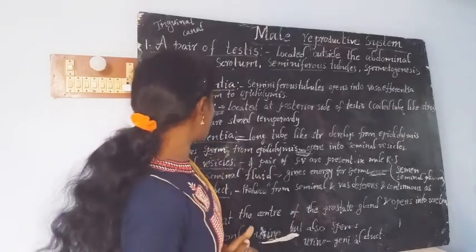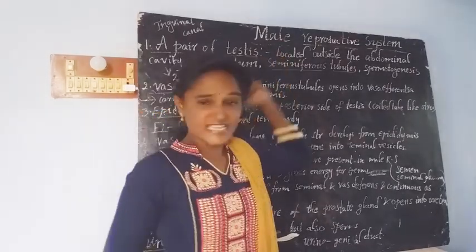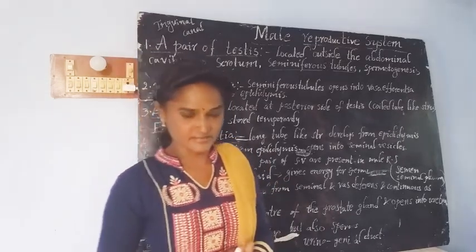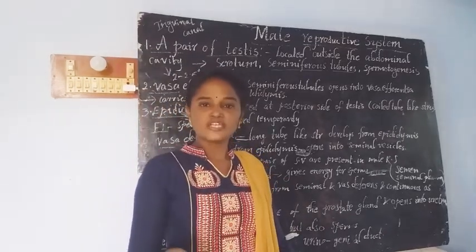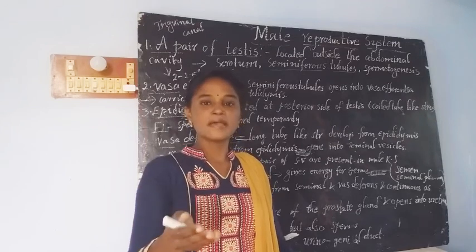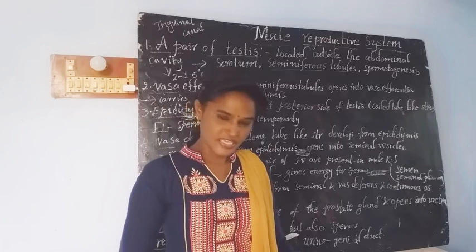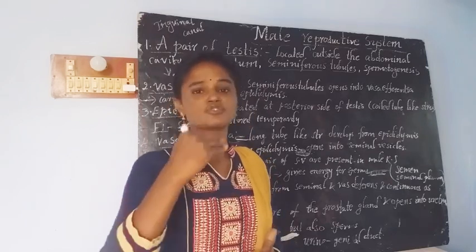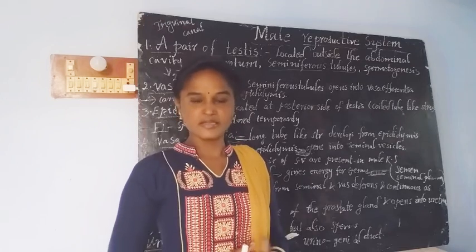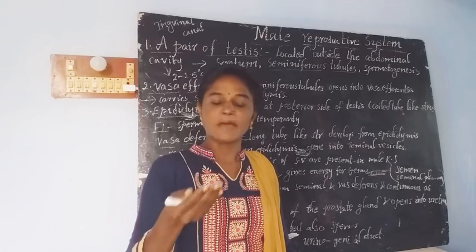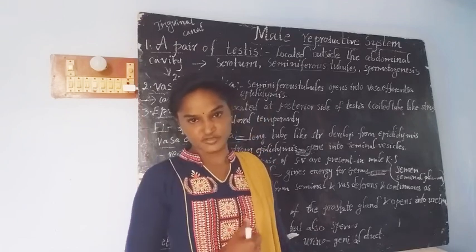Here you may get a doubt: why are the testes located below the abdominal cavity? We all know that the function of the testes is to produce male gametes. For the production of sperms, for the process of spermatogenesis, the testes need a lower temperature compared with our body temperature.